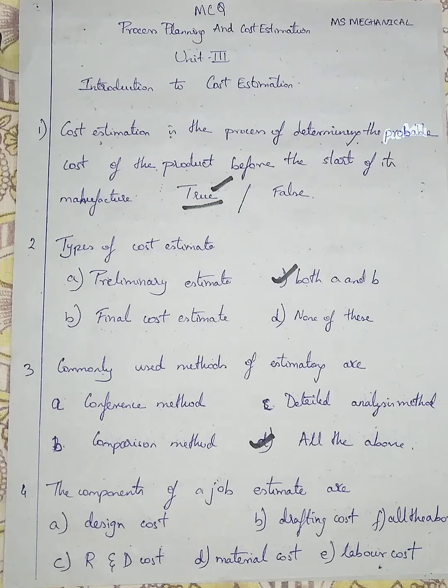Design cost means for designing a product you will be using software. For running that software, for giving labors that software, for giving engineers, working of engineers, that all comes under design cost. Drafting cost, that's drafting. There is a lot of difference between design and drafting. Drafting means they will already be given measurements, dimensions.